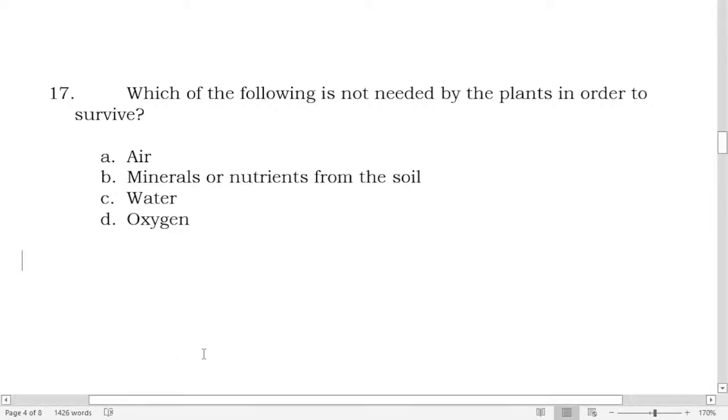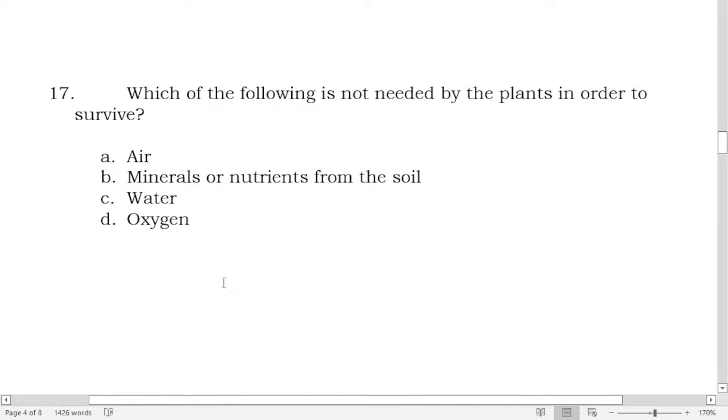Of course they need air, and that air contains carbon dioxide, right? And letter B, minerals and nutrients from the soil, that's also like water. They need water for photosynthesis. That's water also. And then oxygen, they don't need this one because